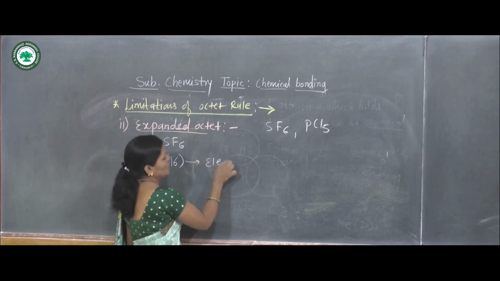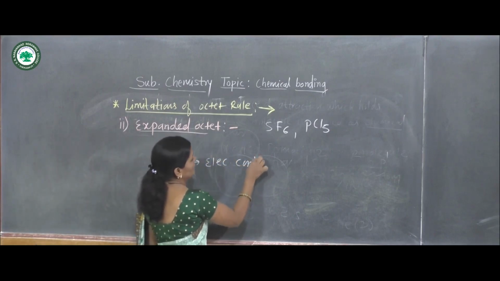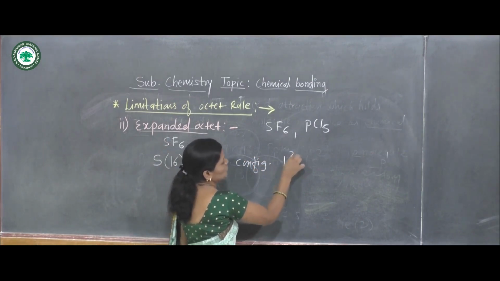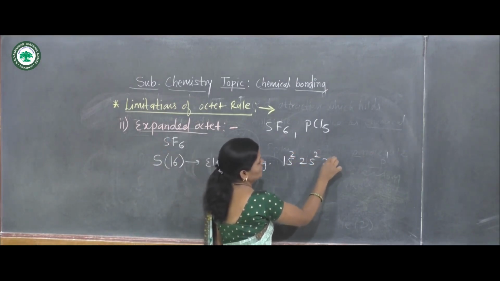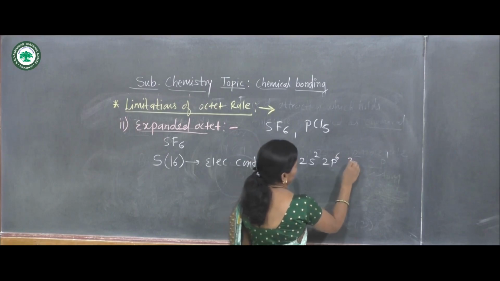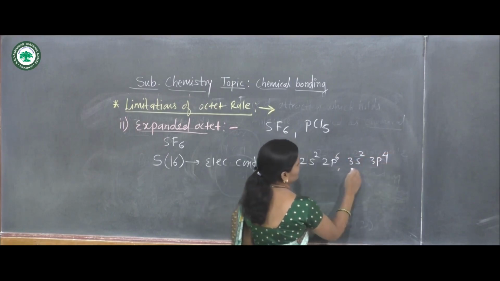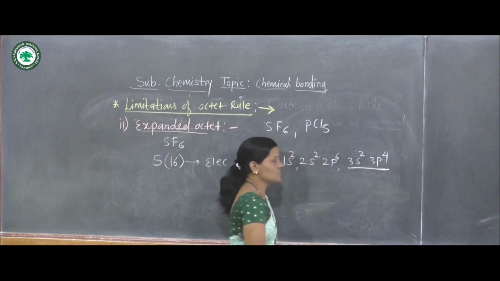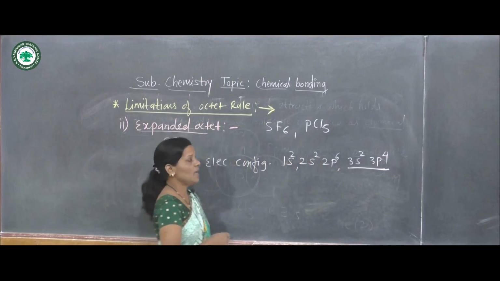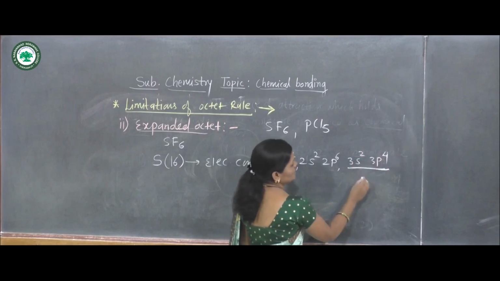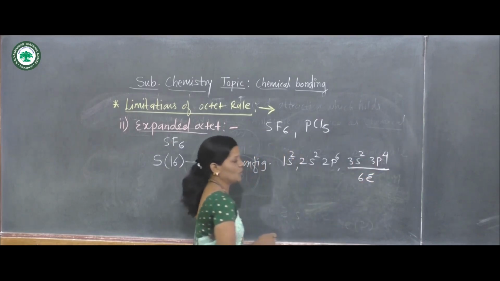The electronic configuration of this sulfur atom is 1s2, 2s2, 2p6, 3s2, 3p4. This is the valence shell of the sulfur atom, and it carries 6 electrons.